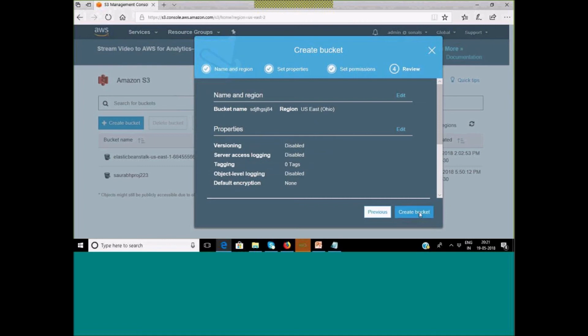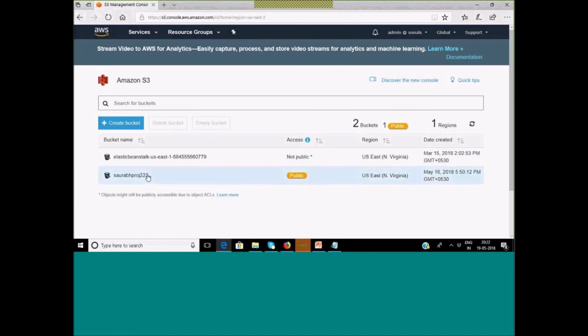You can see, even though I am clicking on create bucket, it is not creating the bucket. Neither is it giving an error nor is it creating. So what access did I give? Only read only access. The policy says read only access. Fine. So now let me go back.